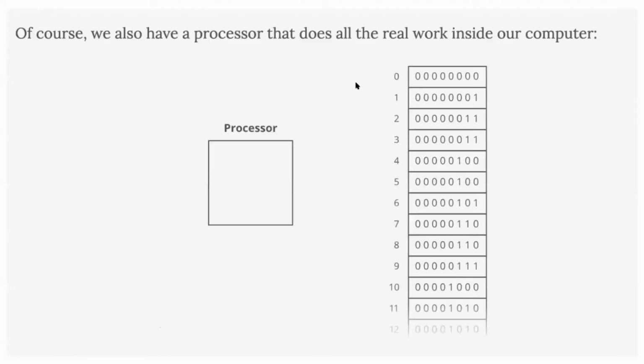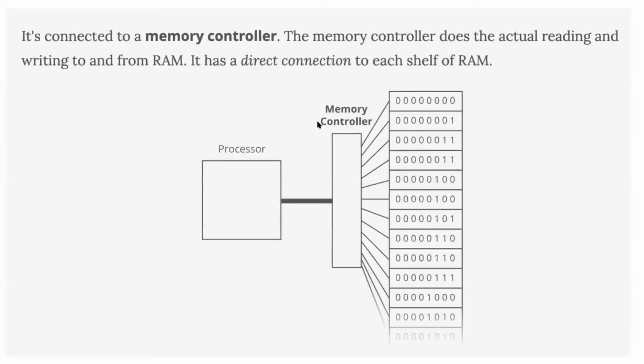Let's move on and see how the processor works. Our program is running somewhere here, and whenever we need to pull some data from the RAM, we need a processor. So we have a processor here, and then we have a memory controller. The memory controller has all the information: what exactly value is stored in this variable, the address and the value. This is how the processor talks to the memory controller, and the memory controller returns whatever the processor asks for.